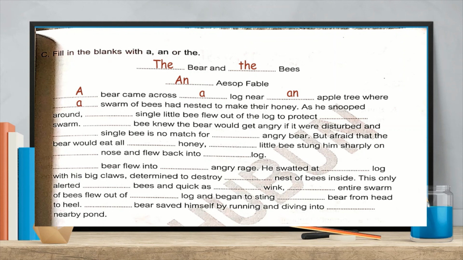So in this way you have to complete your exercises, and in the next video we will start something new from the student's book or from grammar. Okay, till that time what is your task? You have to complete this lesson, and till that time take care.